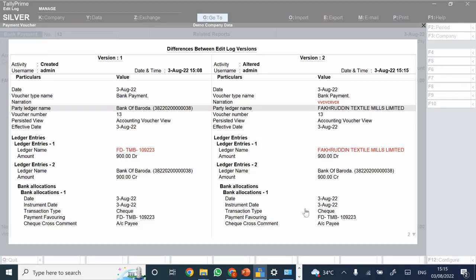Okay, then the next question is, we can't delete a ledger after enabling edit log. No, it is not like that. We can delete a ledger after enabling edit log, and you would have the trail of the same. The only thing is, you cannot delete a ledger in Tally when, let's say, you created a particular ledger and then used that ledger in a transaction.